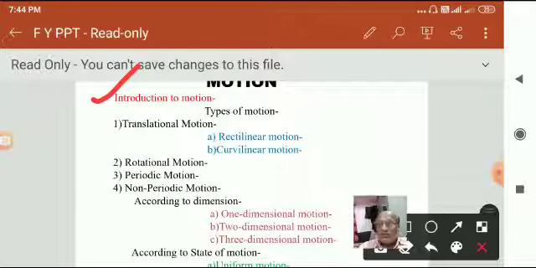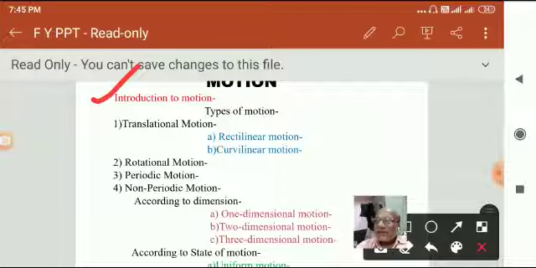Means in physics, position is always related with some coordinate system. Now if you consider a three coordinate system, there will be three axes: x axis, y axis and z axis. And in this three coordinate frame, if you consider that the object is at position P, then it is specified by three coordinates x1, y1, z1.